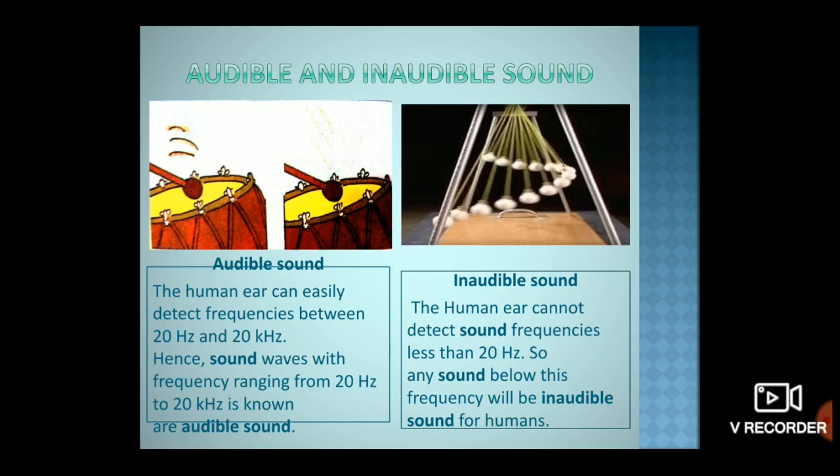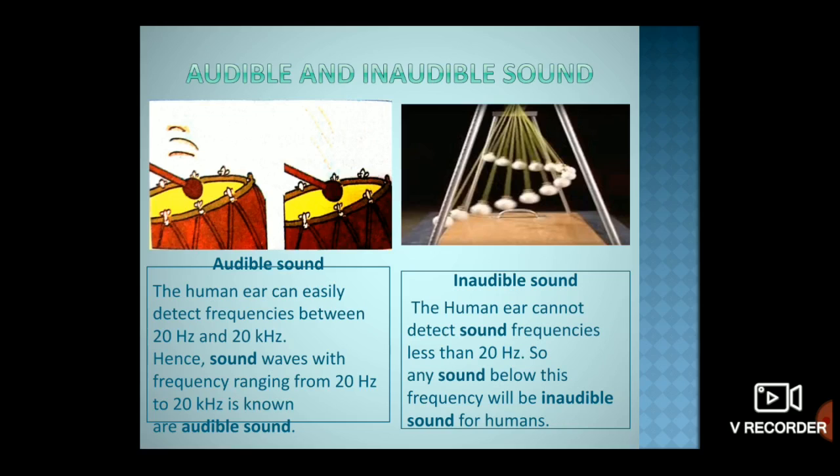Of course, the answer will be no, because the sound produced in this case is very faint, as we are just slightly hammering on it. So the sound here is not loud enough to hear. Such sound we call inaudible sound.